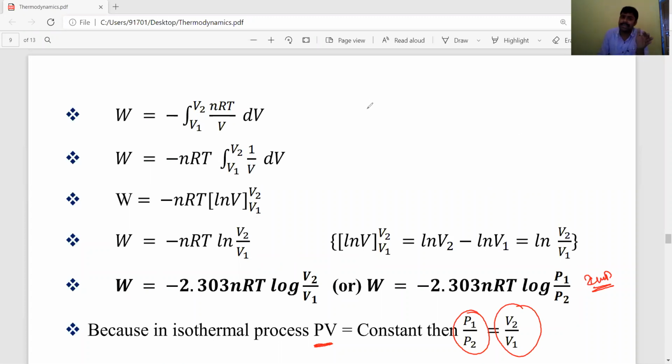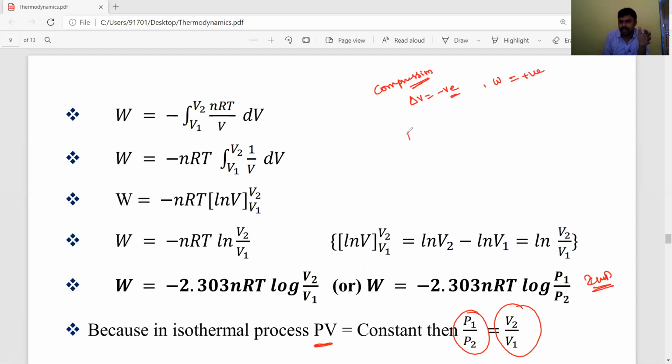Now we need to discuss compression. Compression process means work done on the system, delta V is negative and work is positive.